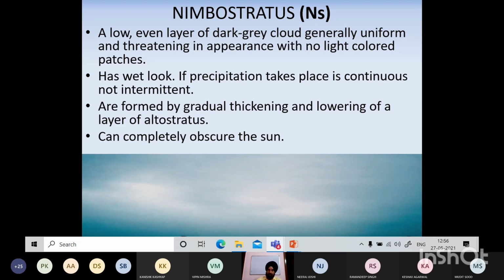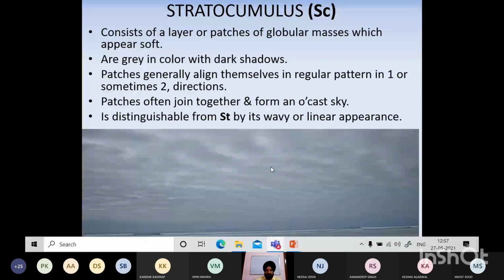Nimbostratus, again low even layer dark grey cloud, generally uniform, and again rain, wet look, precipitation takes place continuous. So nimbostratus, cumulonimbus, they are basically the rain clouds. Stratocumulus, again dark grey clouds. Consist of layer or patches of globular masses, grey in color. Patches generally align themselves in regular pattern, and again little bit of threatening type.